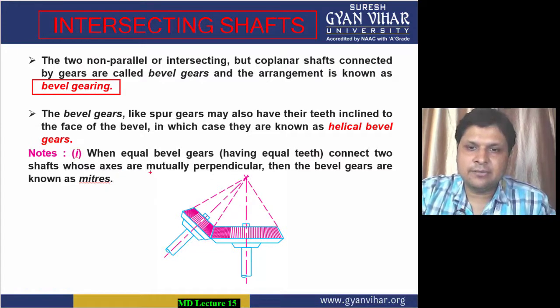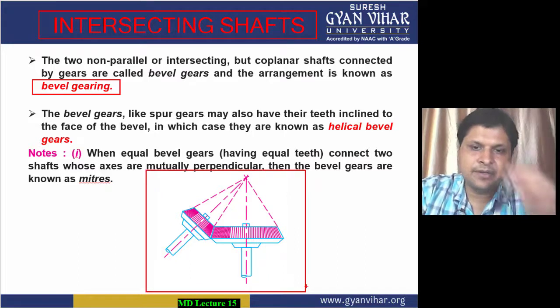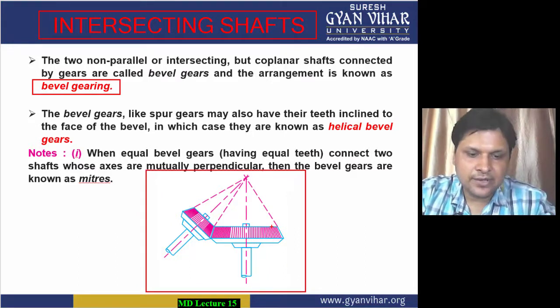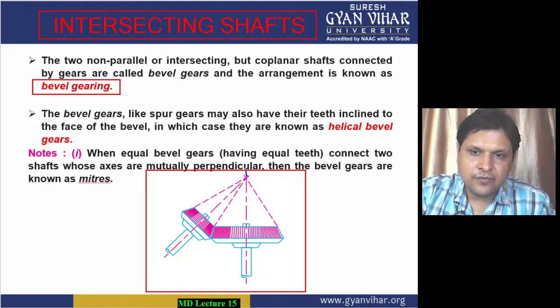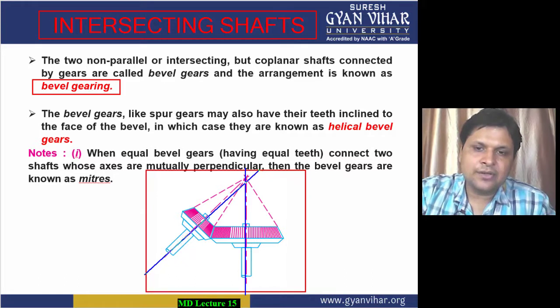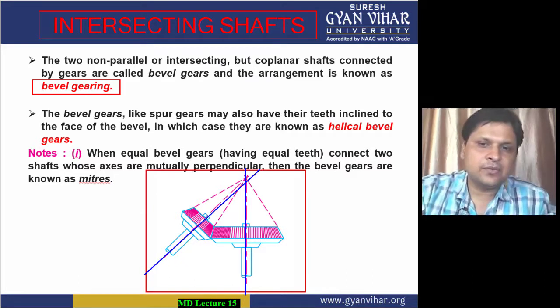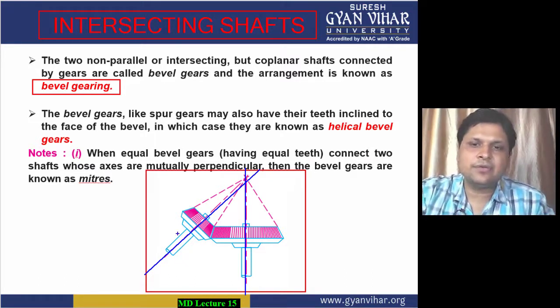See here, this is the image of a bevel gear. As you can see, one axis of the shaft is this and the other axis of the shaft is this. You can see these shafts are not parallel to each other, and in such cases we make use of bevel gears.